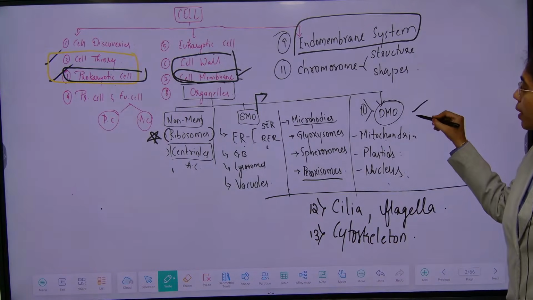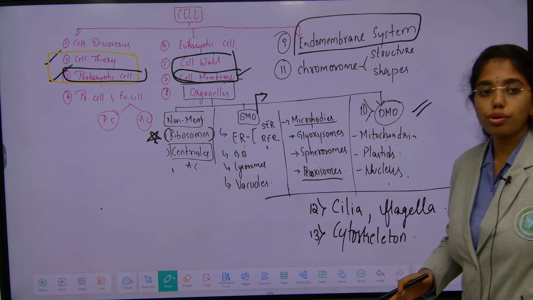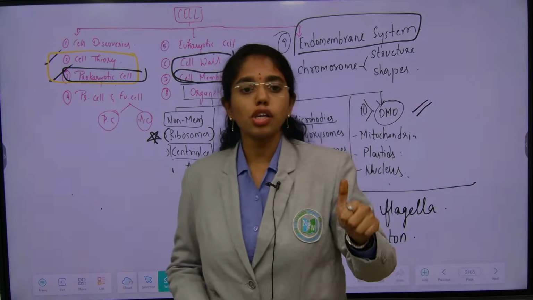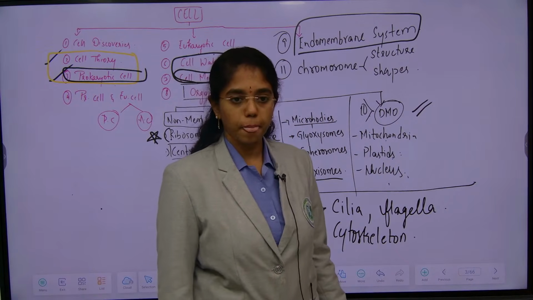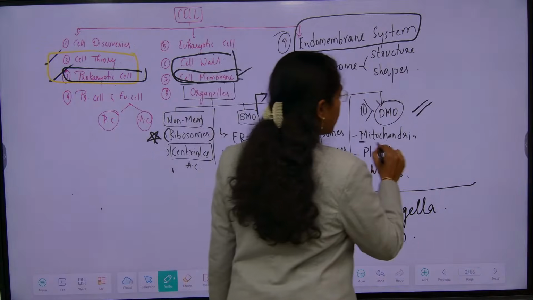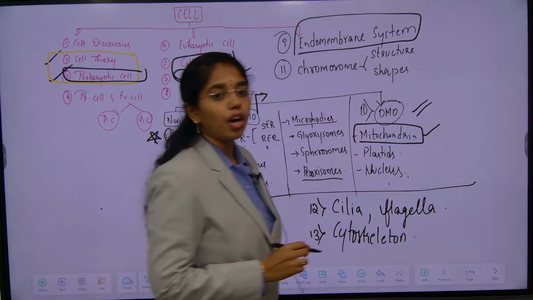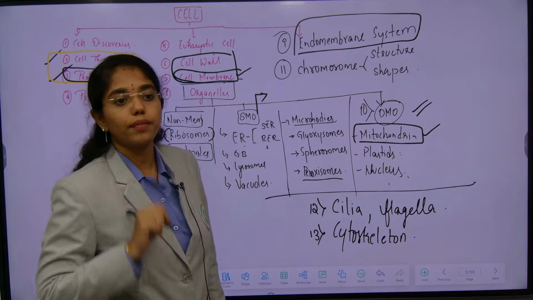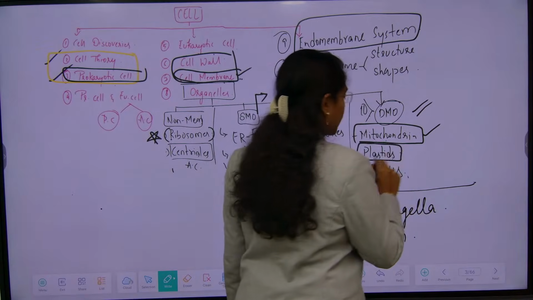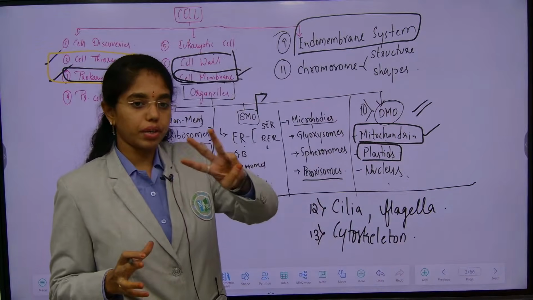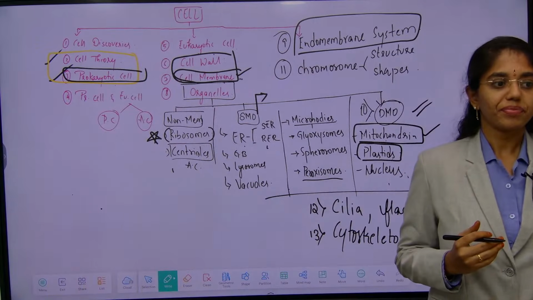Learning these double membrane bound organelles crystal clear here itself is very important. You should know all the structural components and the functionality of each organelle here, because learning mitochondria clearly will help you properly understand aerobic respiration when you are dealing with respiration in plants. Learning about plastids here clearly is also important. In the plant cell we have 3 types of plastids. Do you remember? 3 types of plastids.